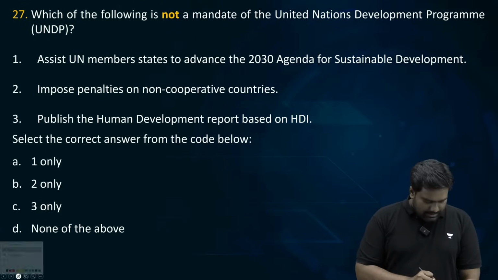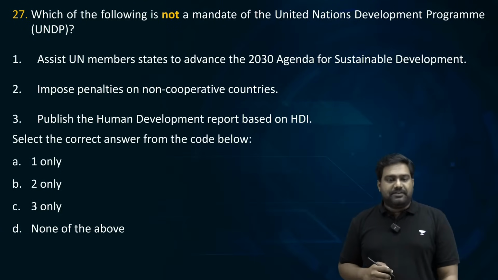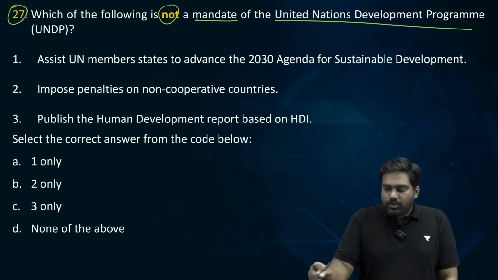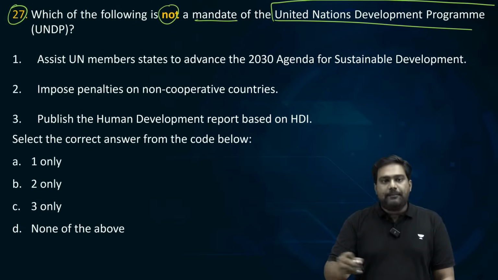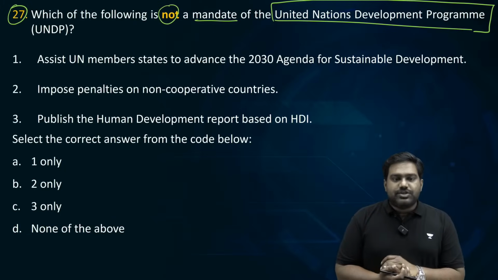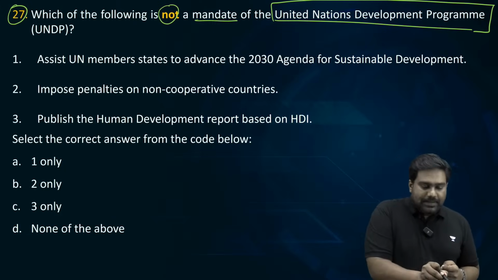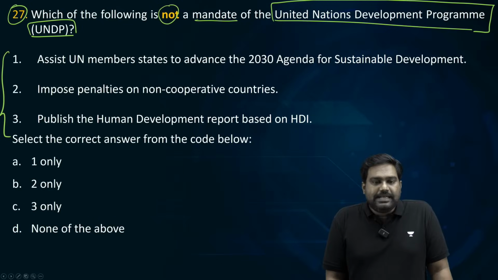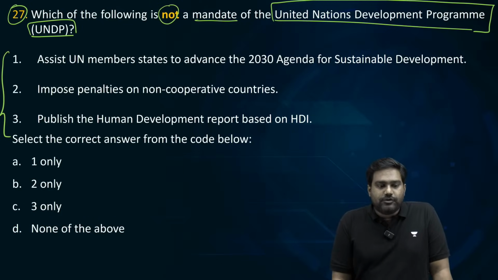Next, let's look at question number 27. Which of the following is not a mandate of the UN Development Program? Which of the following is not a mandate of the UNDP? 3 statements have been given. Please take a look. Let's see how many of you can get this right.